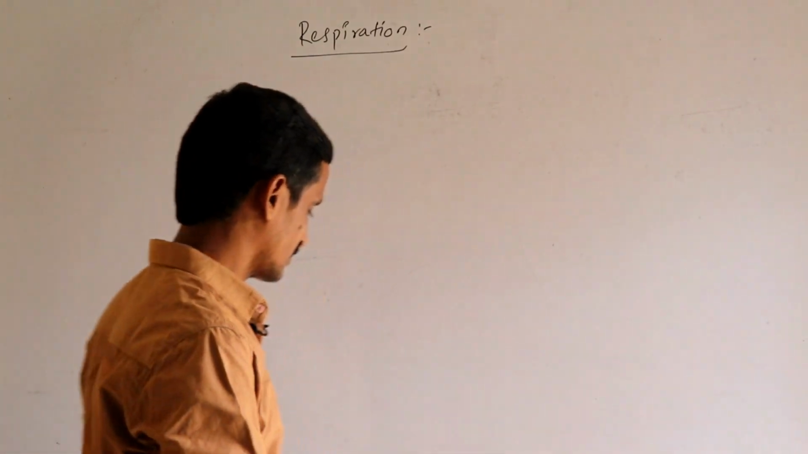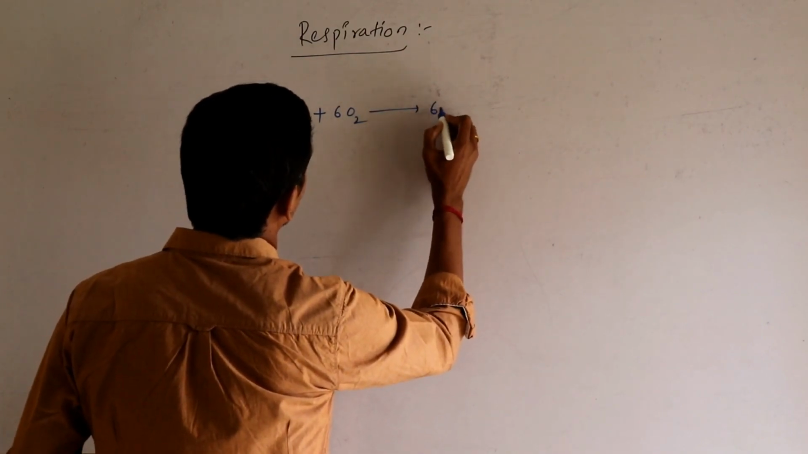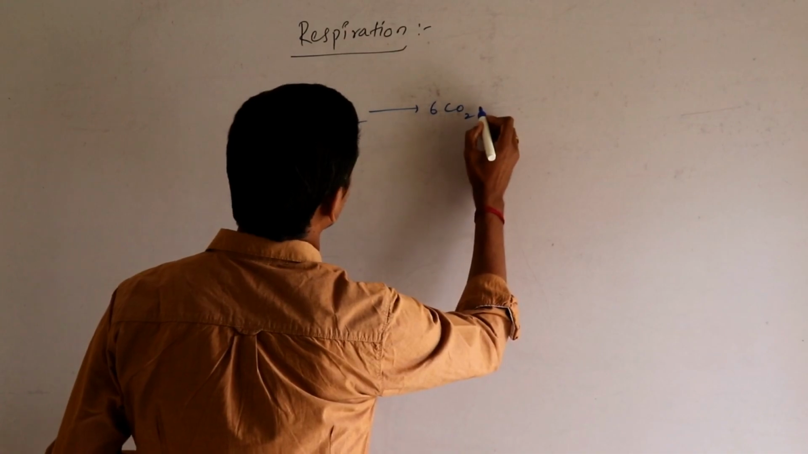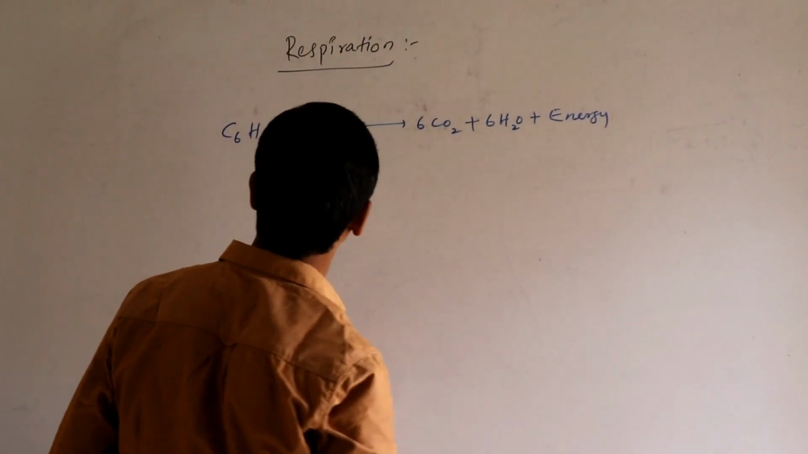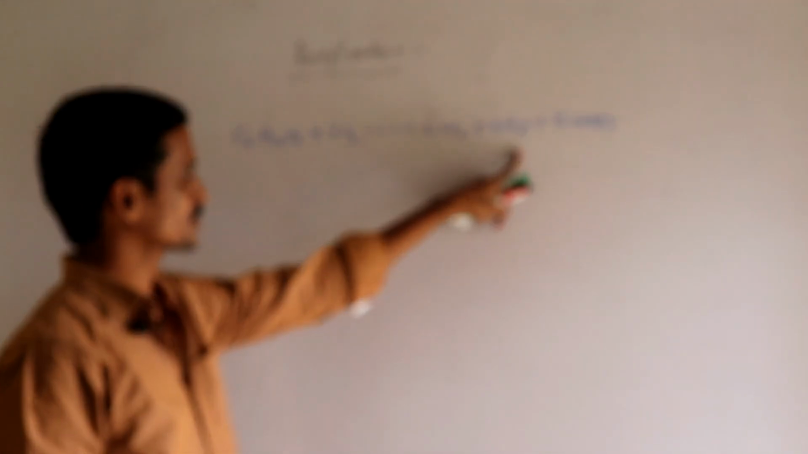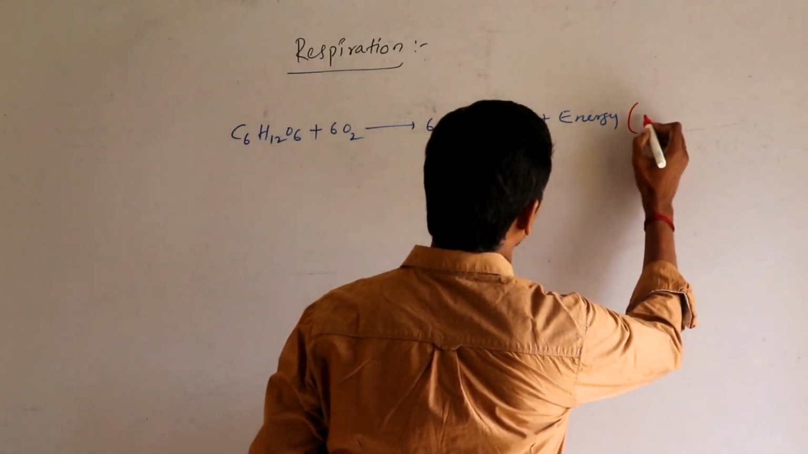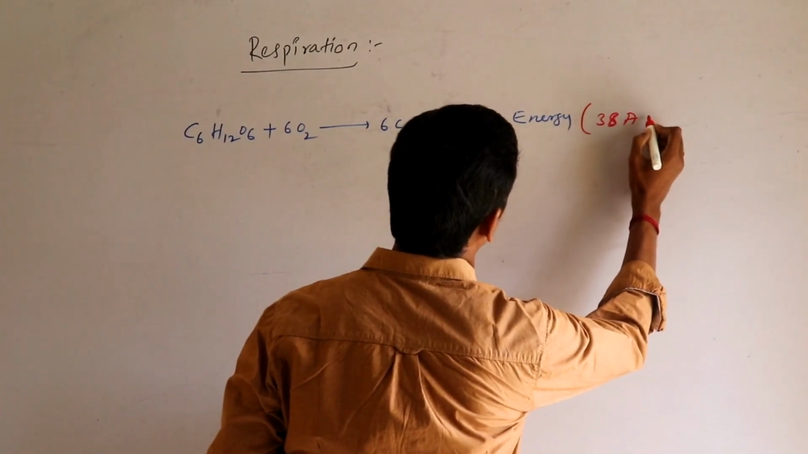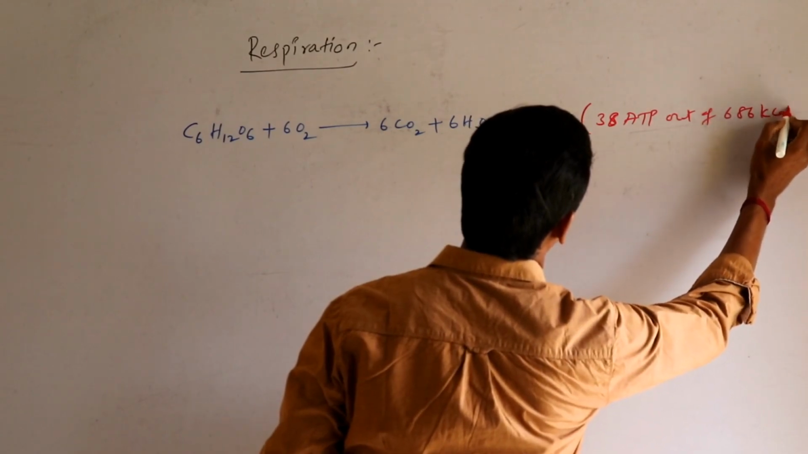Let us see the balanced equation for this. C6H12O6 plus 6O2 gives rise to 6CO2, 6H2O plus energy. That means when glucose is oxidized, carbon dioxide and water are produced, and along with that, energy is released. How much energy? 38 ATPs are produced out of 686 kilocalories.